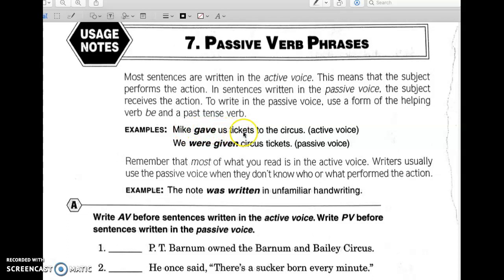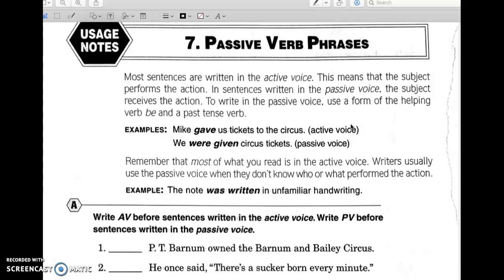Mike gave us tickets to the circus. Mike is our subject. Mike is actively doing something. He gave us tickets. Even though it happened in the past tense, he's still actively doing something. Mike gave us tickets. Our subject performed an action, okay? Our subject performed the verb. That's active voice. However, passive voice is a bit different.